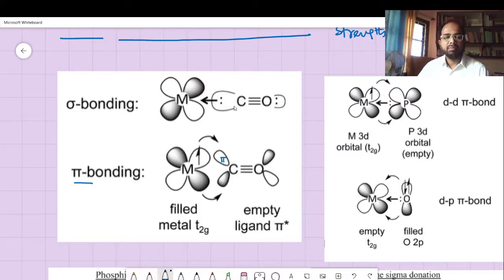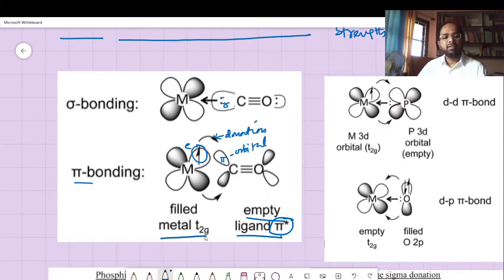This is the pi system and this is the sigma system. Sigma system means you have two electrons there. Here you have an empty pi orbital, which is called the empty ligand pi star orbital. Note this particular point. The metal's electron is given here, and this arrow records the donation.